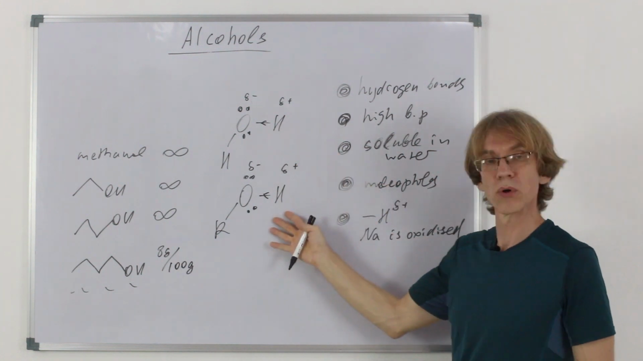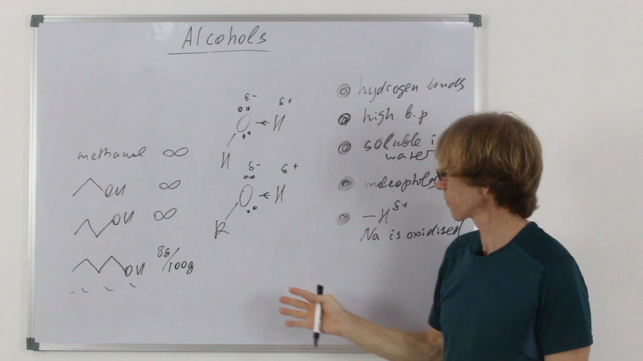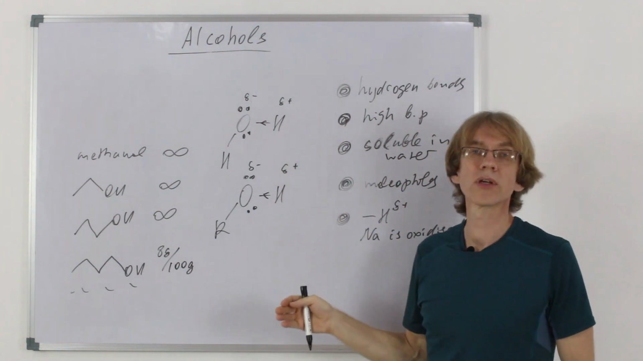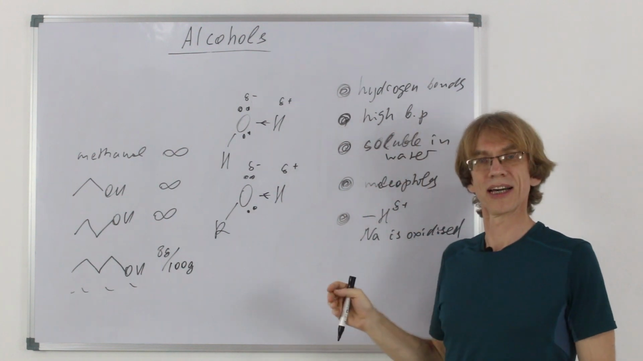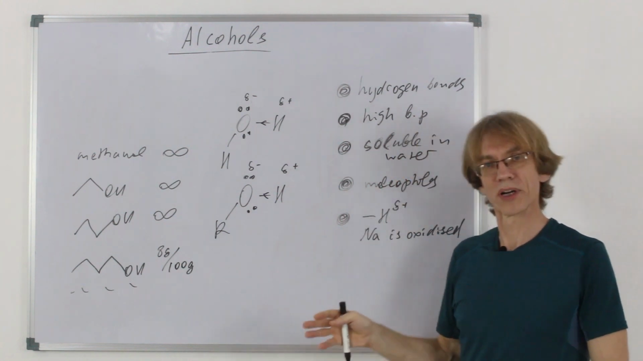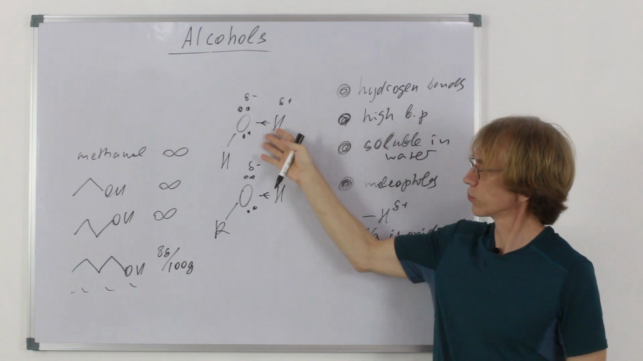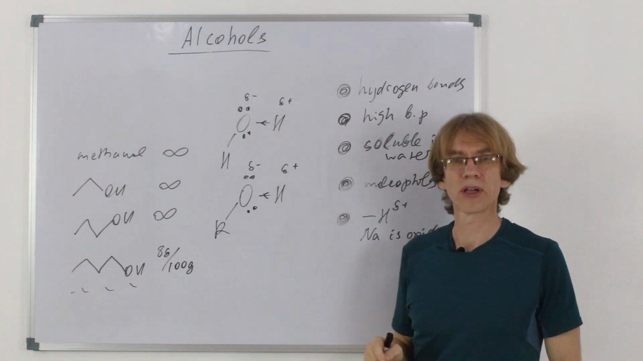They both are nucleophiles, moderate ones. They have a slightly positive hydrogen, which is moderately oxidizing. So very strong reducing agents, such as metals of the first group, would be able to reduce water and reduce hydrogen in alcohols.